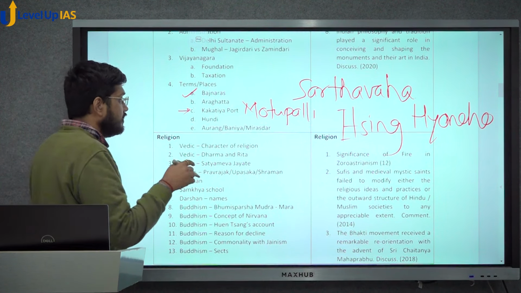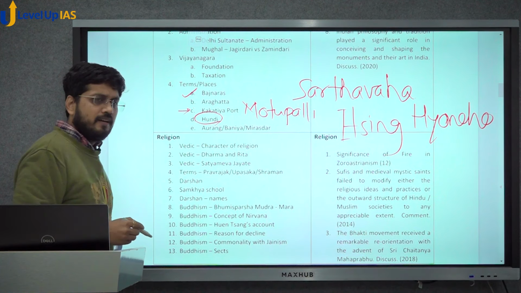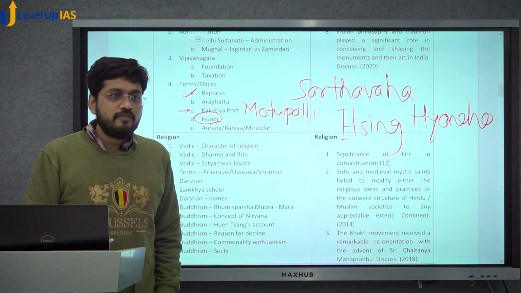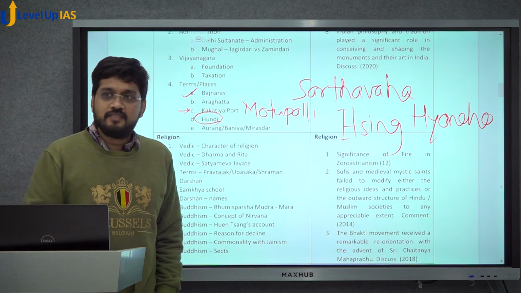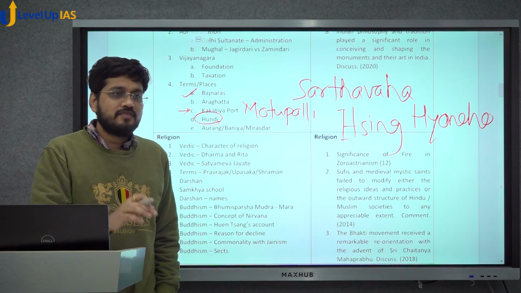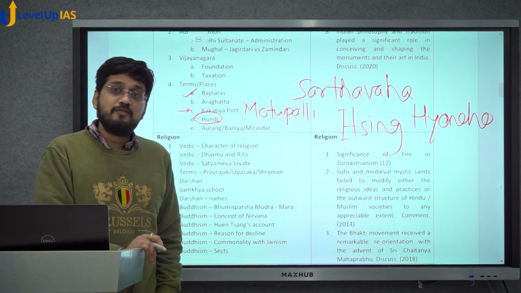Next question that was asked this year was about Hundi. I think it was a simple question. Hundis as are used still today. If you go and visit the RBI website, they give a list of hundis in the history of India. Hundi is nothing but promissory notes. Various Badshahs even used to use hundis.